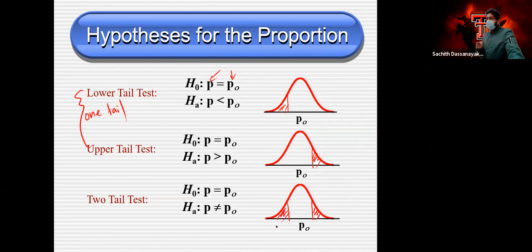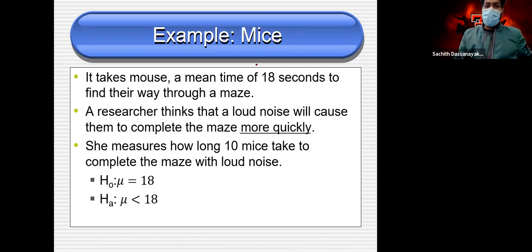I updated this chapter 8.1 note last night and uploaded it to Blackboard as well, because I had some examples for this 8.1. Mice example: it takes one mouse a mean time of 18 seconds to find its way through the maze.